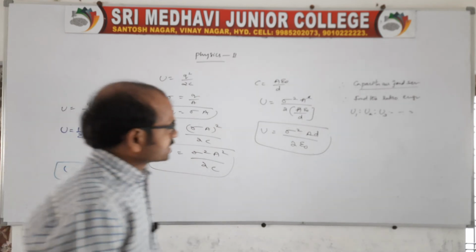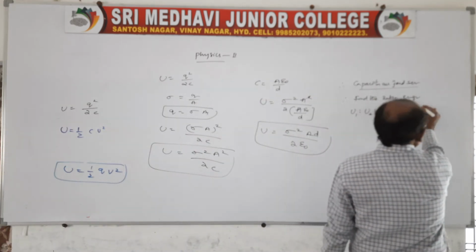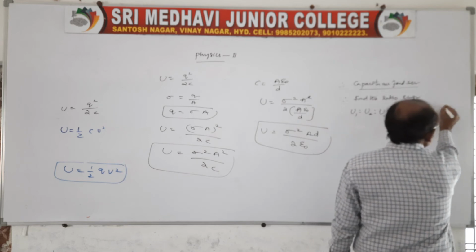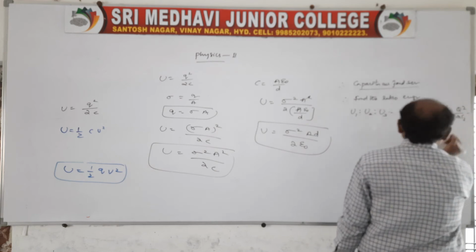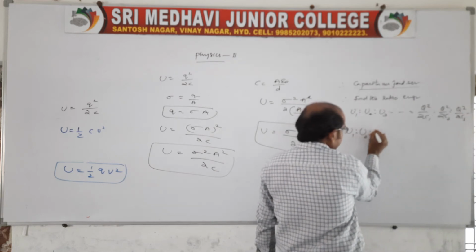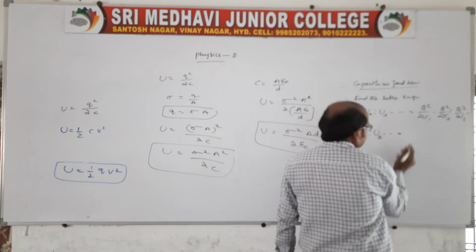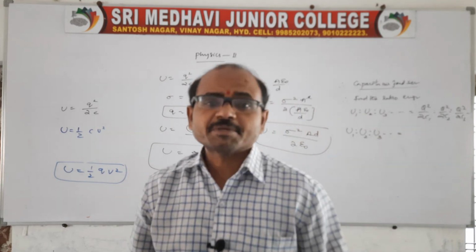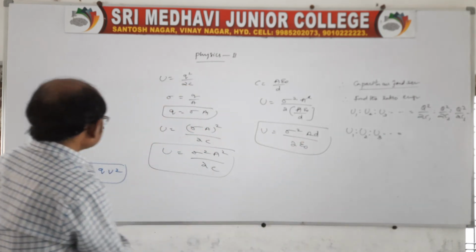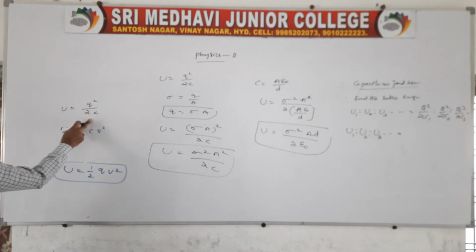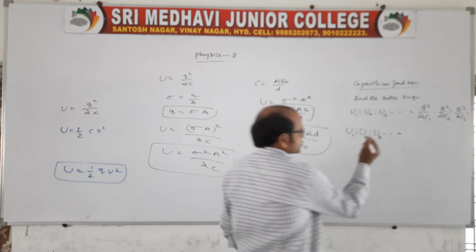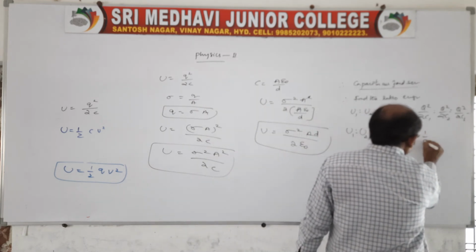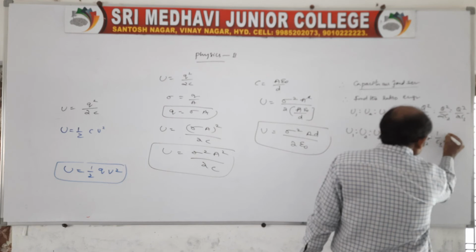Now we know that in a series combination, the charges remain the same. So Q square by 2C1 is to Q square by 2C2 is to Q square by 2C3, and so on. Out of the 3 formulas, you take only this one, because it is in terms of Q and C, and Q remains the same. So Q is cancelled, therefore 1 by C1 is to 1 by C2 is to 1 by C3, and so on.